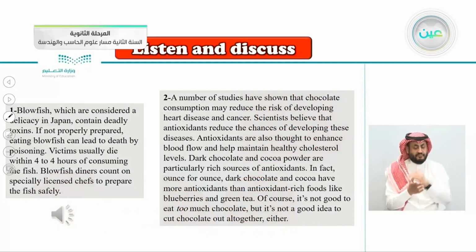So these are the articles. We will listen to them at first, then we will be answering together. So let's listen to them.